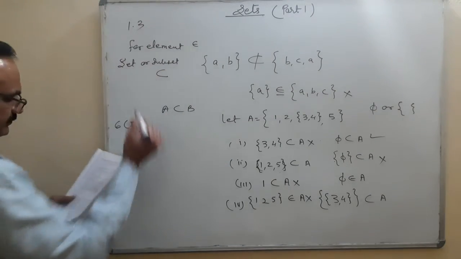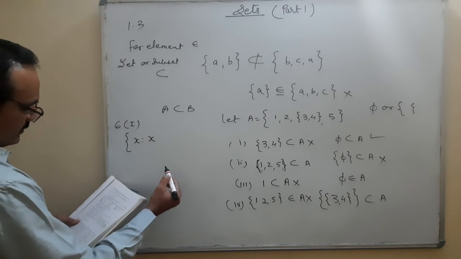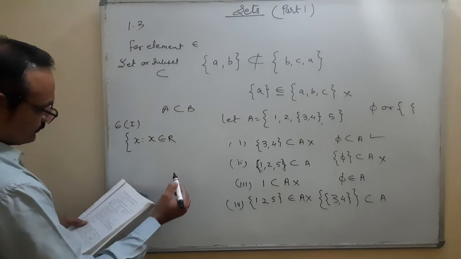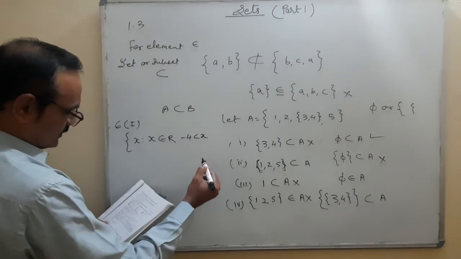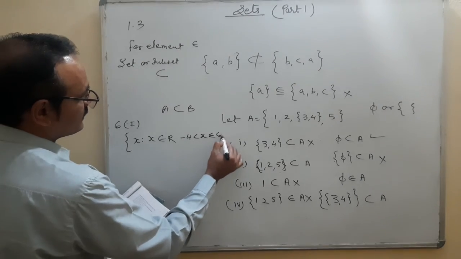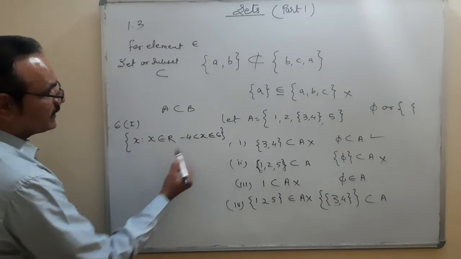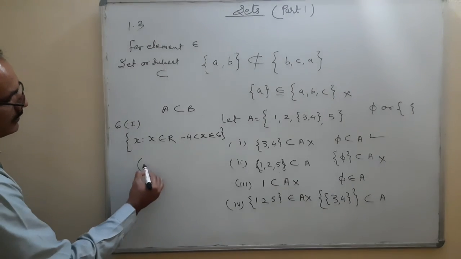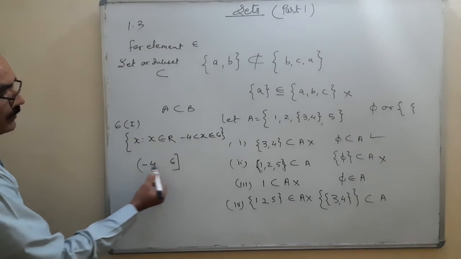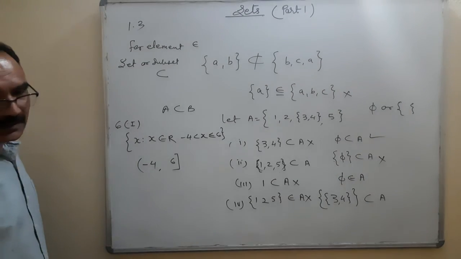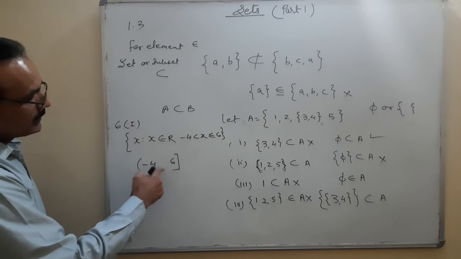Exercise 1.3. {x such that x belongs to R, minus 4 is less than x is less than or equal to 6}. Okay. We are writing in the interval form. Strictly less than, so it is coming in the open. Minus 4, 6 less or equal, close. Semi-open, semi-close, minus 4 to 6. So strictly less than, it is coming in the open. That means minus 4 is not included in it. 6 is included.